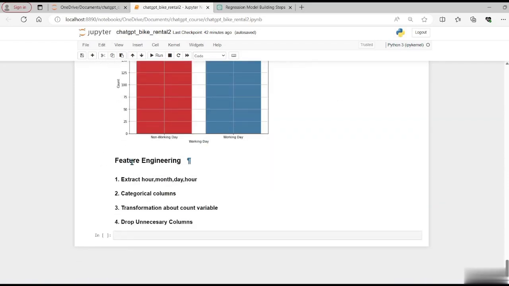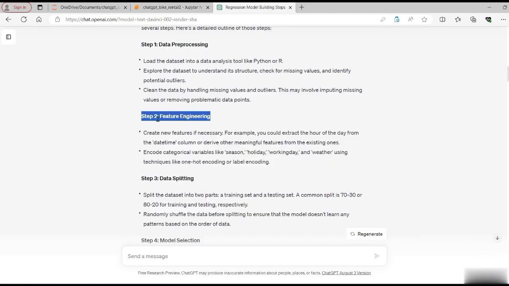For feature engineering, I have decided on 4 steps, based on the ChatGPT recommendations. So now in step 2, feature engineering, ChatGPT is suggesting that we should create new features, especially extract the hour of the day from the date time column. Similarly, we should do one hot encoding of some of the categorical variables like season, holiday, working day, and weather.